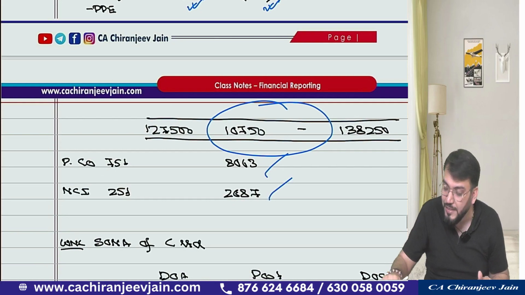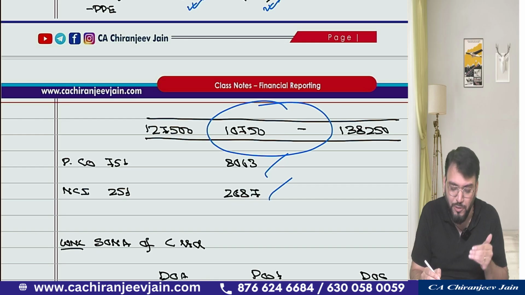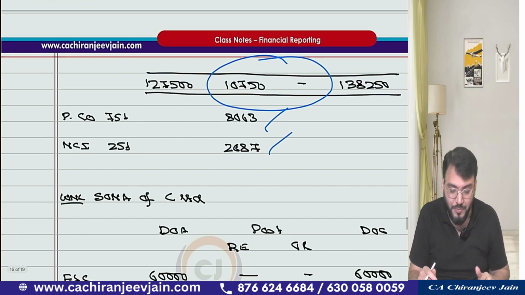This has been allocated, 10,750 into 75%, that is 8,063. I have done rounding off. Got this point? You can also write 8,062.5 also. Got this point? Yes, sir.